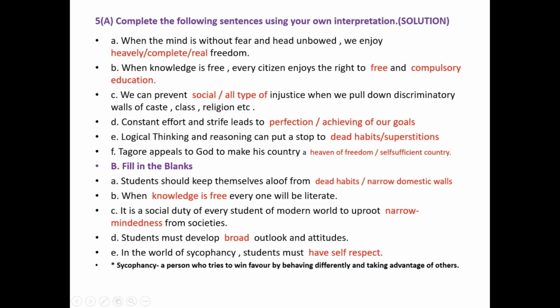Question number D. Constant effort and strife leads to dash perfection or achieving of our goals. Question number E. Logical thinking and reasoning can put a stop to dash dead habits or superstitions. Question number F. Tagore appeals to God to make his country a dash, heaven of freedom or self-sufficient country. Students, when I am giving two options, both the options are correct. You can write any one.